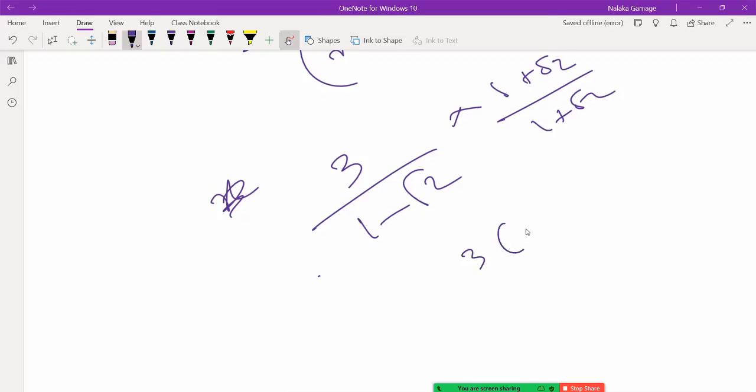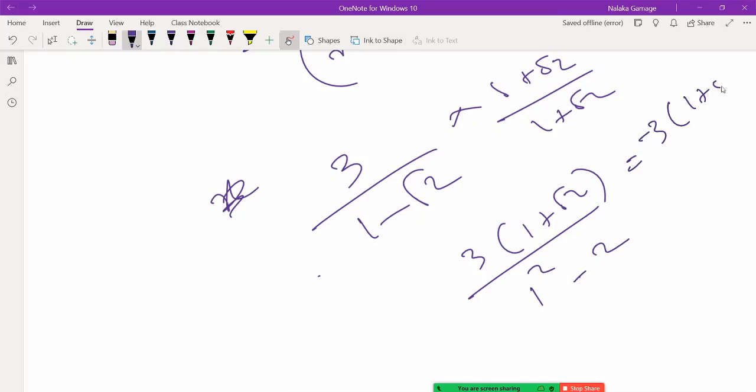Then 3 into 1 plus root 2 divided by, this is a minus b, a plus b, so a squared minus b squared. 1 squared minus root 2 squared is 2. That is 1 minus 2, which is minus 1. So the final answer is minus 3 times 1 plus root 2. We rationalize the denominator. It doesn't say the whole number is not irrational; the whole number is still irrational. How is the question asked? Rationalize the denominator. The irrational part below has been removed. It's all gone.